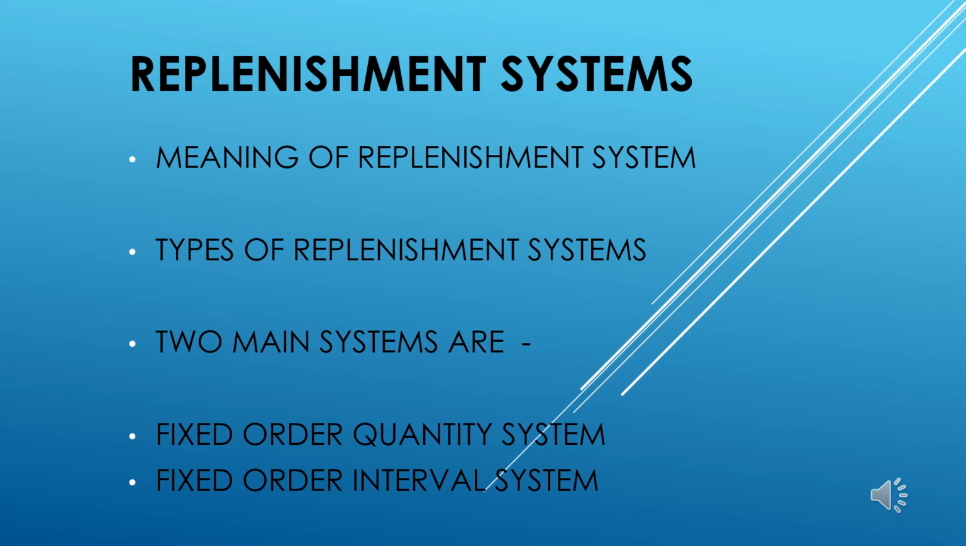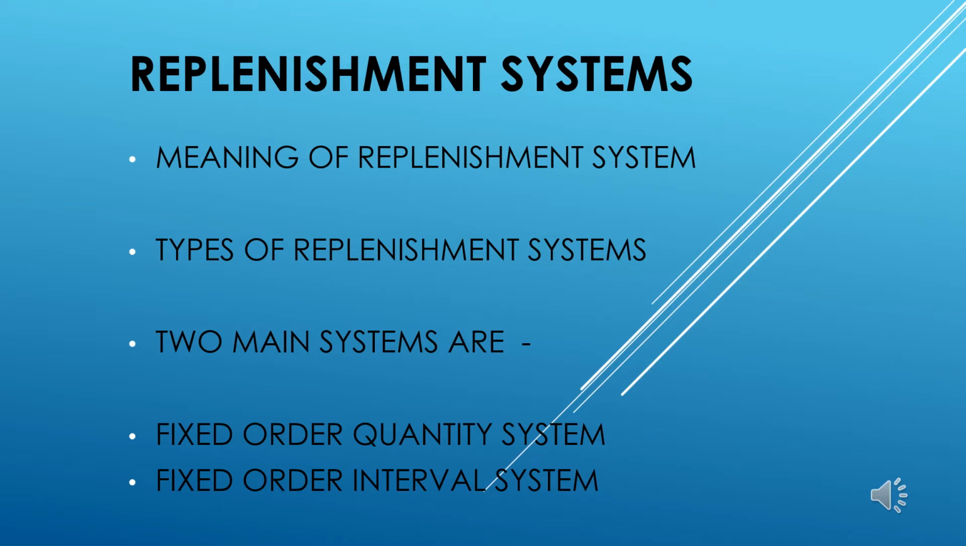A replenishment system is a means to decide for the organization when to order and how much to order. When to order basically means the time of ordering, while how much to order basically means the quantity that is required to be ordered.